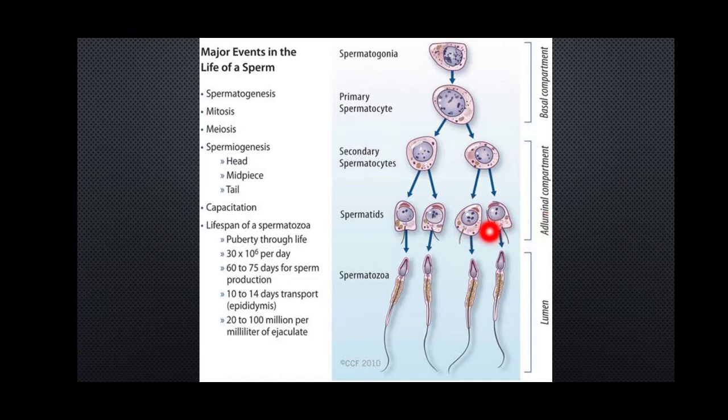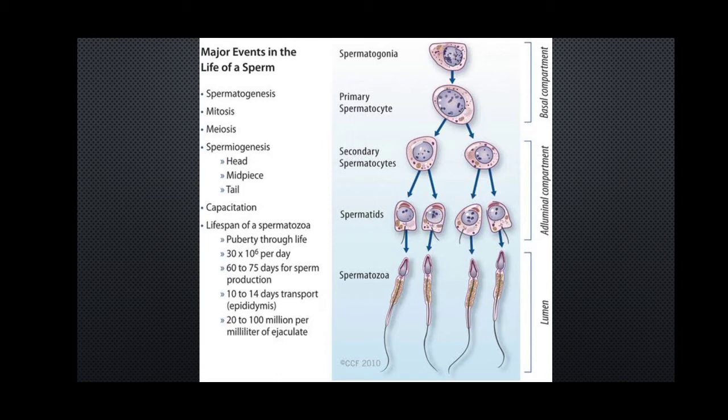Once the spermatids are produced, they all undergo differentiation, which leads to the formation of the final spermatozoa.